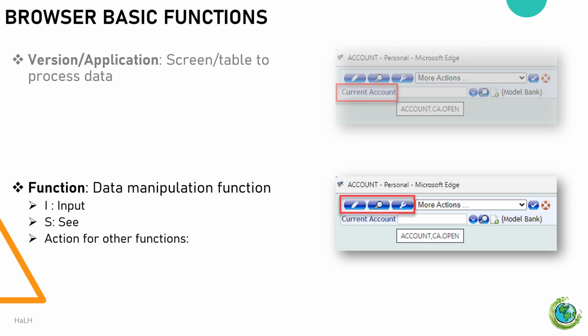Data interaction options. Once you're on a screen, you'll have several options for interacting with data. Enter input mode to add or modify data. View data without making changes. Action. Additional functions for specific operations.